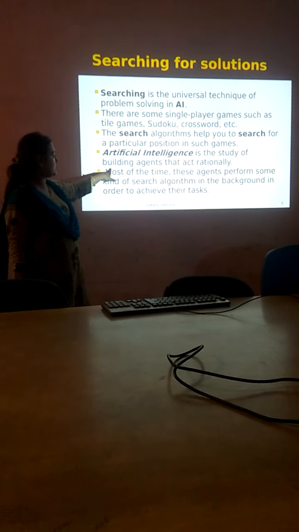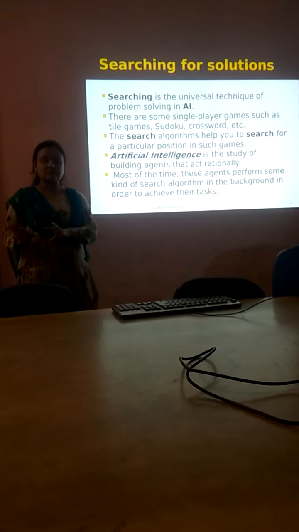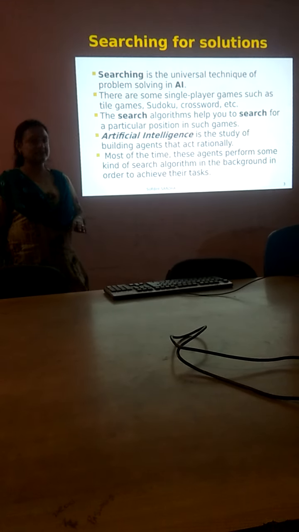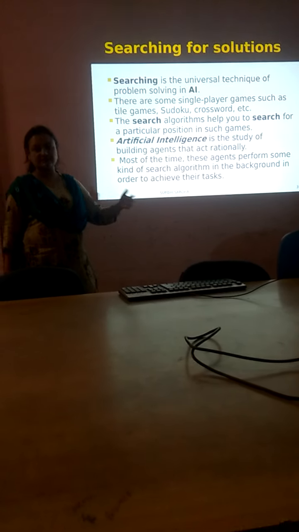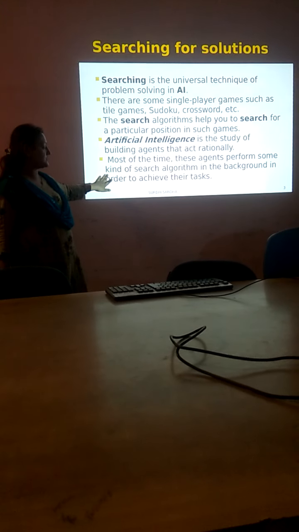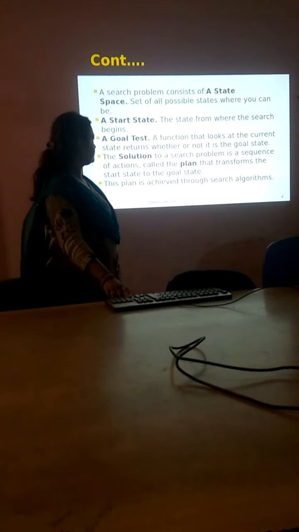Artificial intelligence is the study of building agents that act rationally. Rationally means that they have a starting point and they can move accordingly, right? We don't fix the path for them. We just have a goal node and they reach that rationally. So most of the time, these agents perform some kind of search algorithm in the background in order to achieve their task.